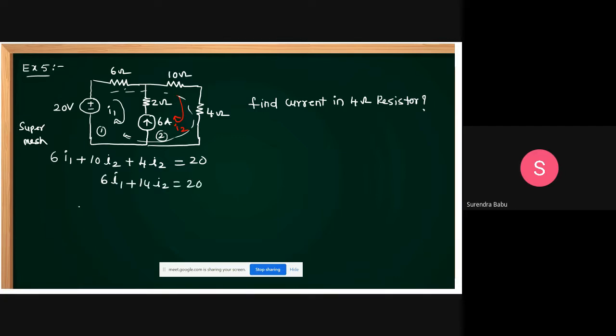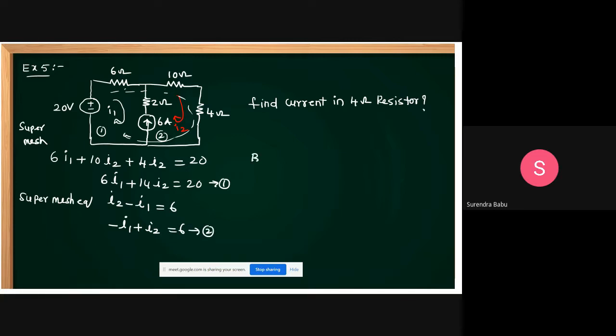One equation you got. Then apply the super mesh equation. What is the super mesh equation, sir? See the direction of current. This direction is along the I2 direction or the I1 direction. Here we are creating the super mesh equation. This I2 direction and this direction are the same, that's why you take that as the reference. I2 minus I1 is equal to 6 amperes. Let this be equation 1. This I2 minus I1 equal to 6 means minus I1 plus I2 equal to 6. Let this be equation 2.